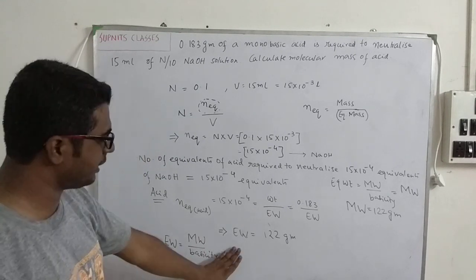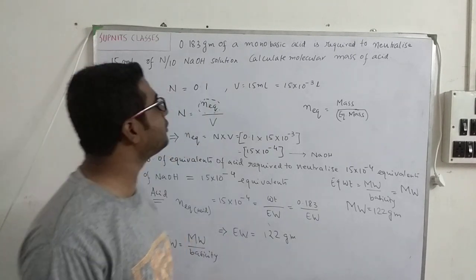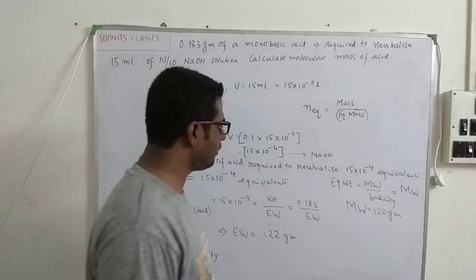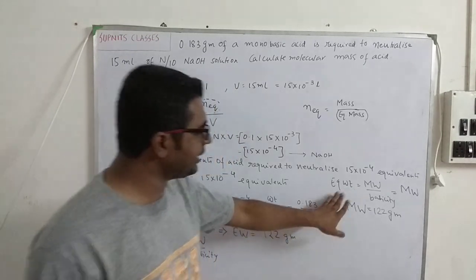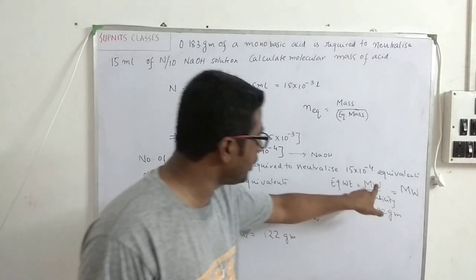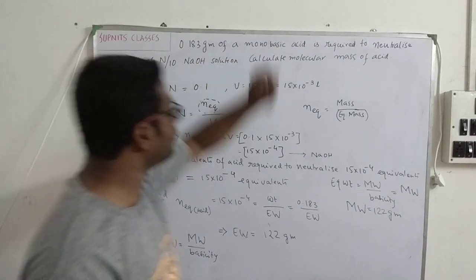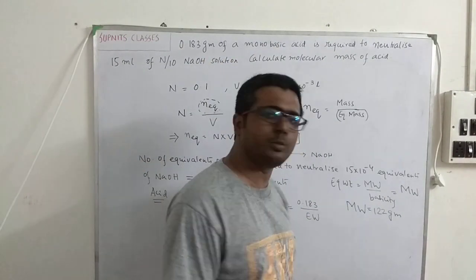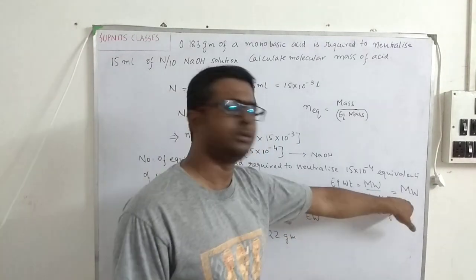I have got the equivalent weight as 122 gram. Now what has been asked is to find out the molecular mass. What is molecular weight and what is equivalent weight? Equivalent weight is equal to, for an acid, molecular weight by basicity of the acid. Now basicity is given over here, monobasic. So basicity will be 1. So if the basicity over here is 1, equivalent weight will be equal to molecular weight.